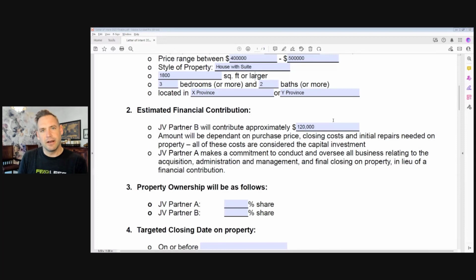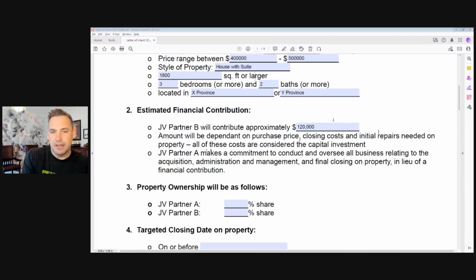And depending on how they answer your questions, you can get a feel for the amount of properties you might buy with them or how much they have to contribute to the joint venture. And of course, it does mention in here, the amount will be dependent on the purchase price, the closing costs, the initial repairs. All these costs are considered the capital investment.